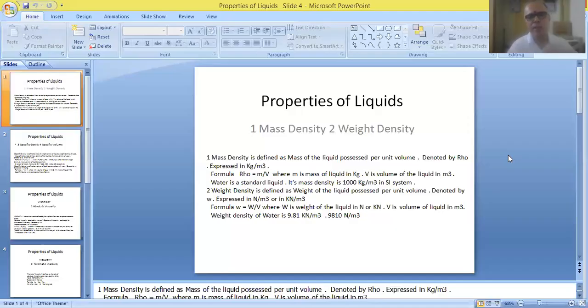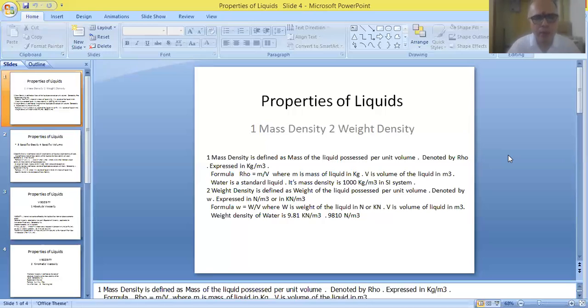We have to follow SI system. While following SI system, the mass density of water always has to be taken as 1000 kg per meter cube. Sometimes these values will not be given in problems, but we have to assume them. We have to remember this value of mass density, at least for water. So we can assume this value, and we will be in a position to solve problems in the examination.